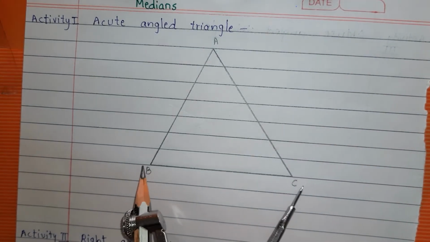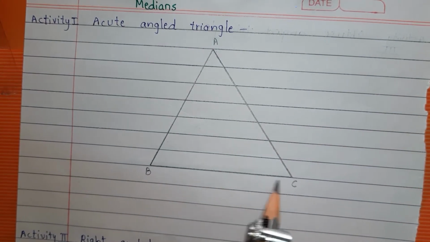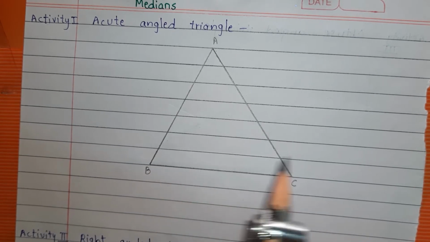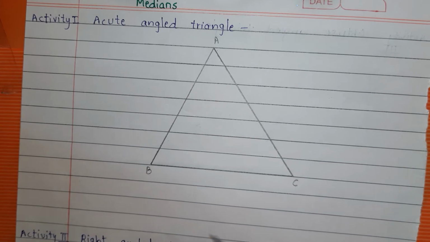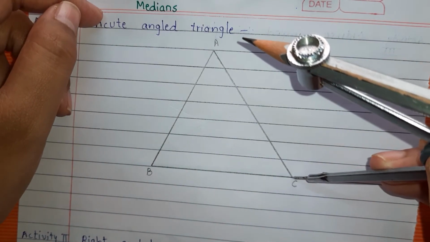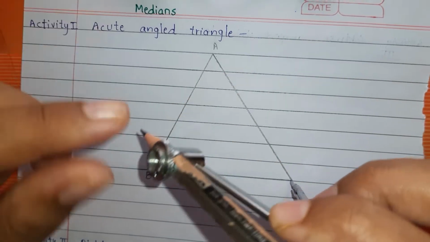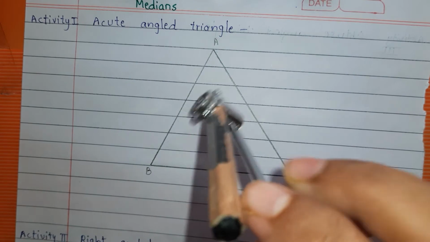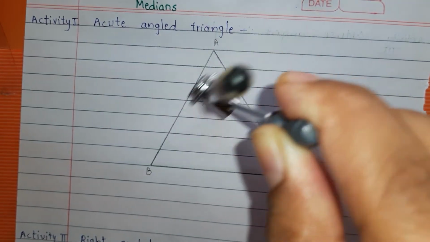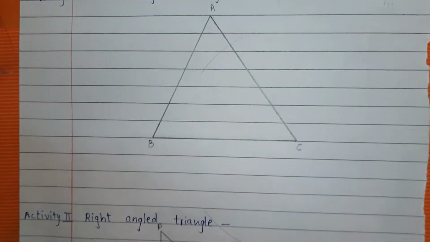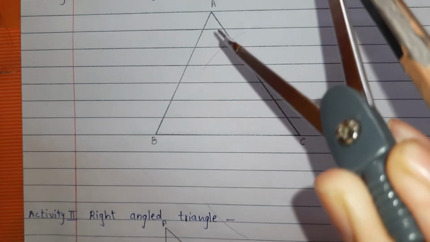For drawing the perpendicular bisector of BC, one time we will keep the compass on B and second time on C and take a distance more than half. Then draw an arc above and draw an arc below. Okay, see, this is one arc, this is one arc.